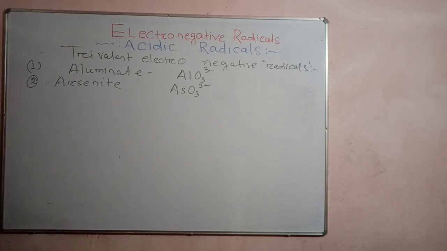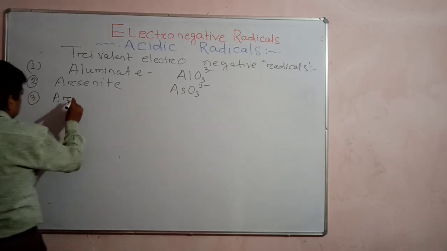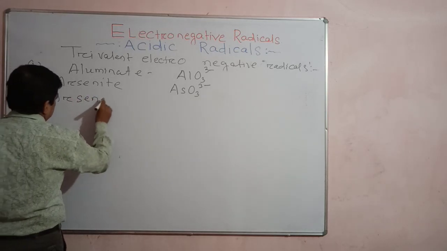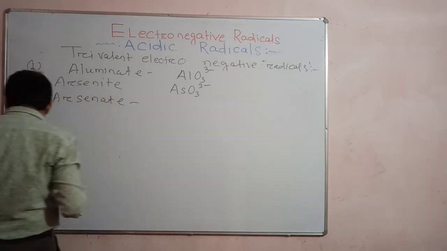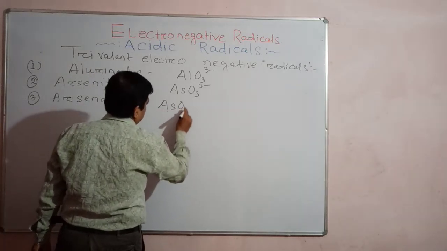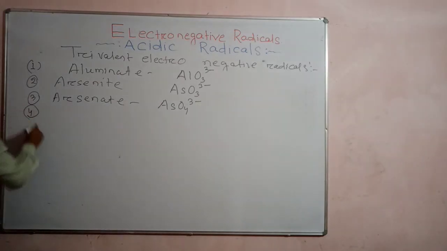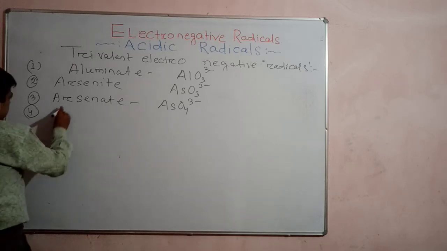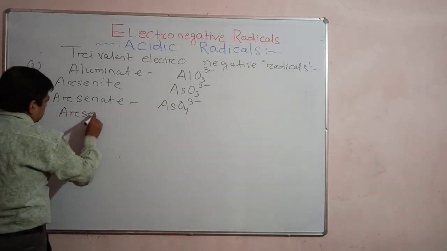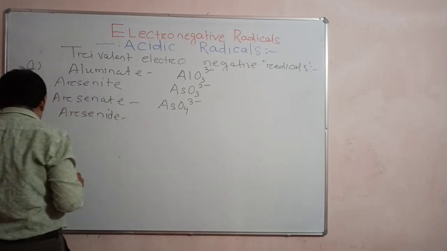Okay. Then you see arsenate. Third point, you write arsenate. Its chemical formula is AsO4 3 minus. Okay. Next point, after arsenate, write down arsenide. Arsenide is only As 3 minus.